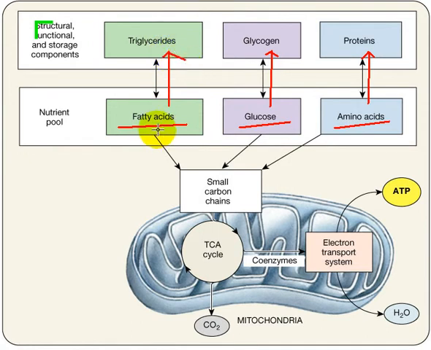Or those fatty acids could be broken down into smaller carbon chains. Glucose could be broken into smaller carbon chains, and amino acids could be broken into smaller carbon chains, and these smaller carbon chains will enter into the mitochondria, and once they enter the mitochondria, they will circle and eventually, through the TCA cycle, release coenzymes, and those coenzymes will go through the electron transfer chain, and in the electron transfer system they will produce ATP.